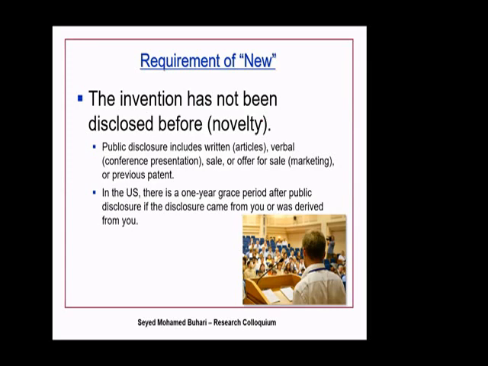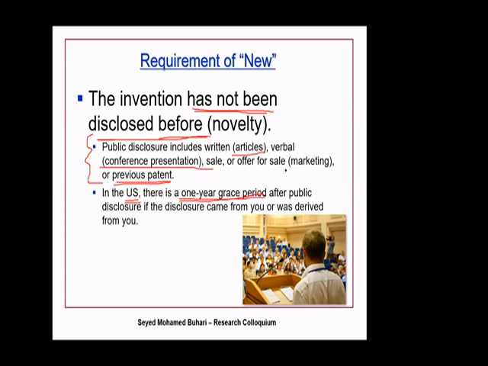By general policy, the invention has not been disclosed before. This is the point. This is the general policy of patenting. Something you have not submitted as an article, something you have not presented in a conference, or is not part of a book, or not part of a previous patent as well. This is vital. In the US patent, there is a procedure. They allow what is called a 1 year grace period.